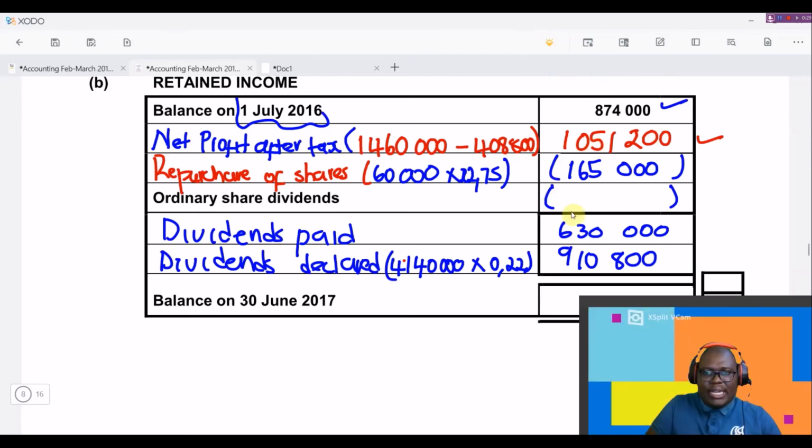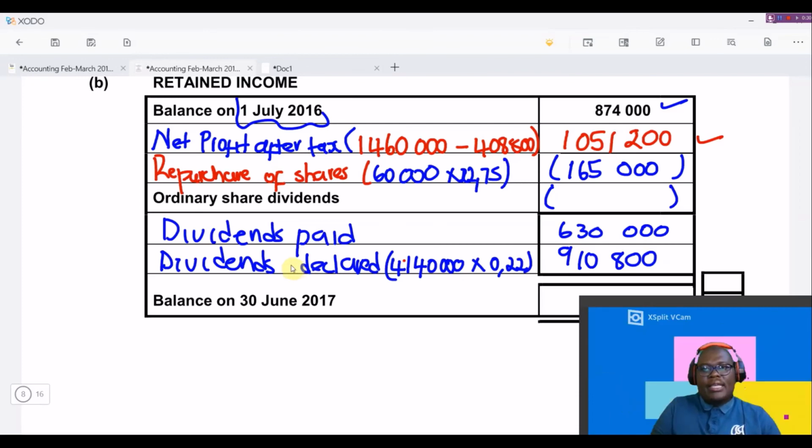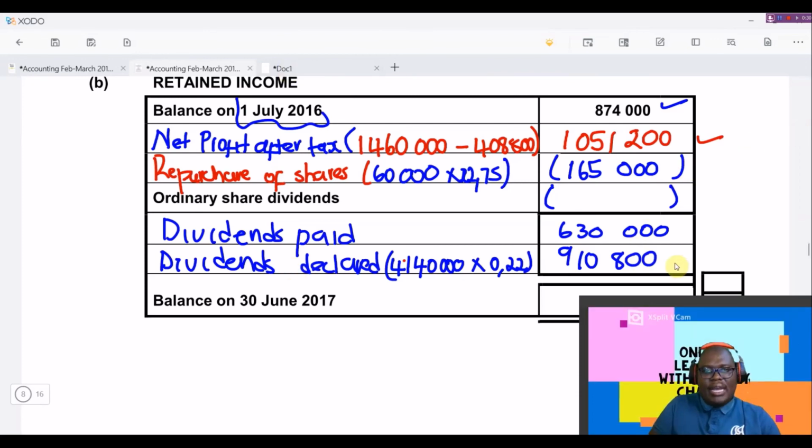So we must subtract them also here. Remember, only these ones were paid, and these ones are going to be paid in the next financial year, but they must be subtracted in this year. Okay, the money will be taken from the retained income. So we prepare this as if they are paid, hence both dividends are added.